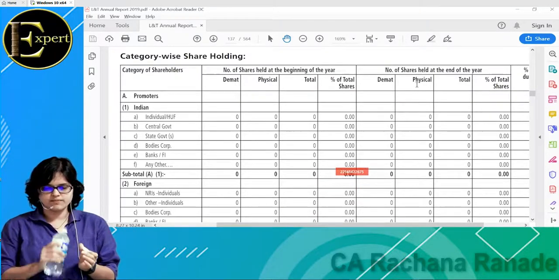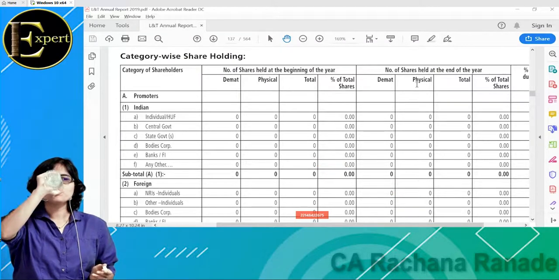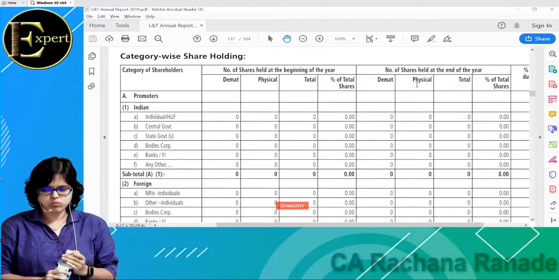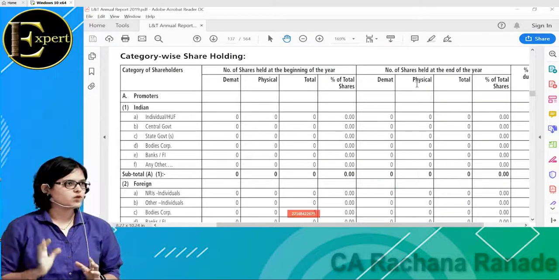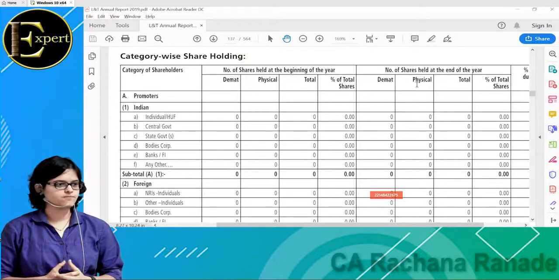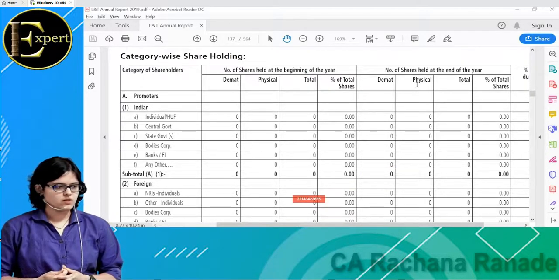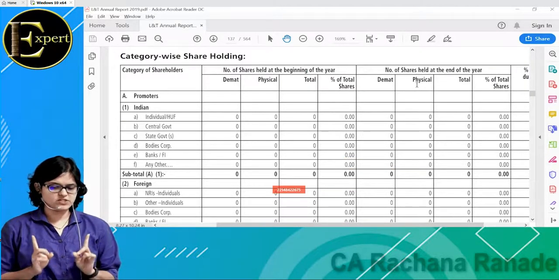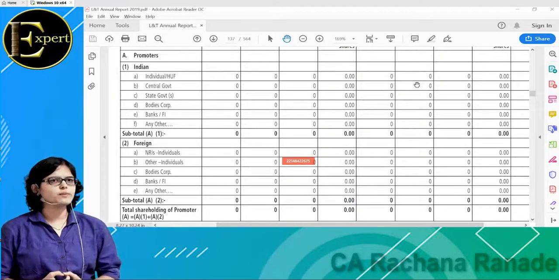So last time, quickly tell me, in a professionally run business, if promoter shareholding is 0, is that a problem? No. But if in a family business, if promoter holding is 0, that's a big problem. See, देखो वही है, but interpretation is totally different. Promoter holding is 0, that is a fact, and interpretations are completely opposite. We have to understand that is why professionally run business versus family owned business.